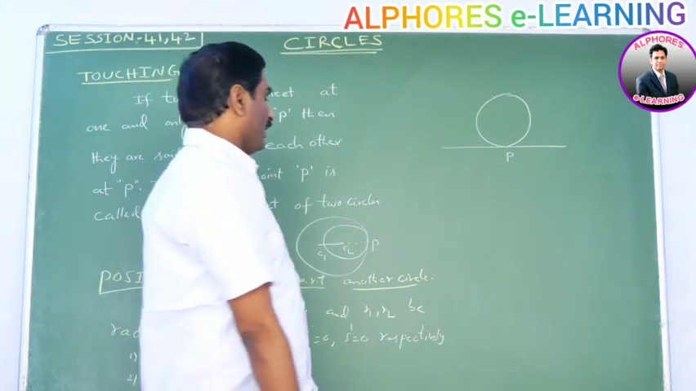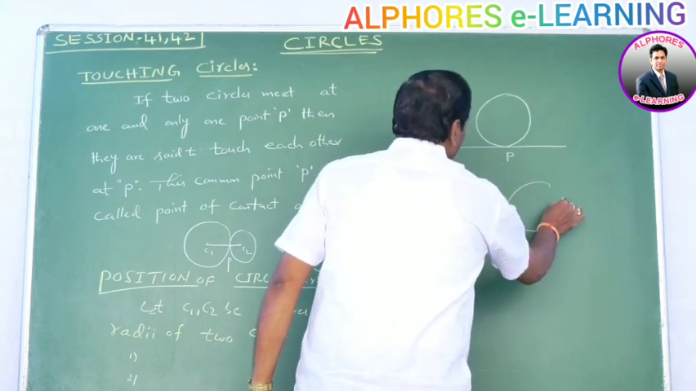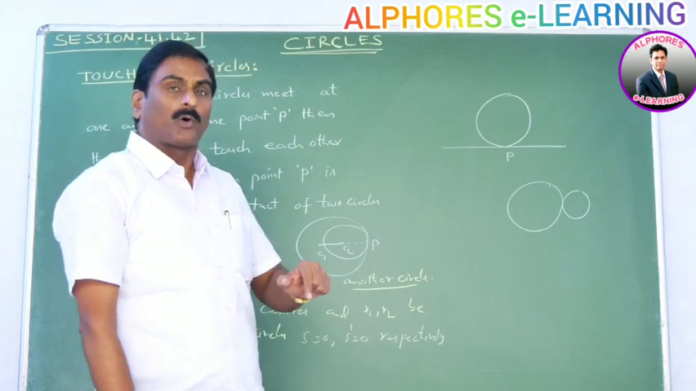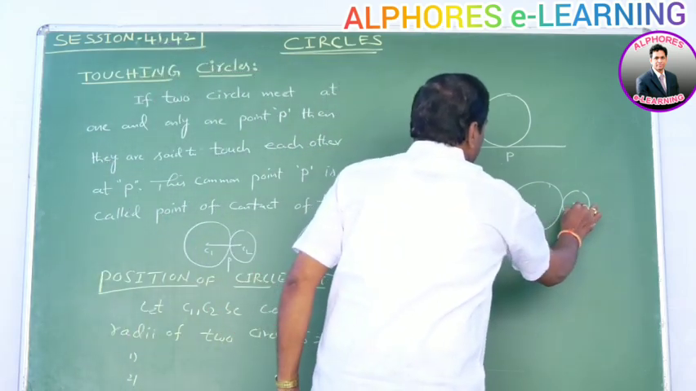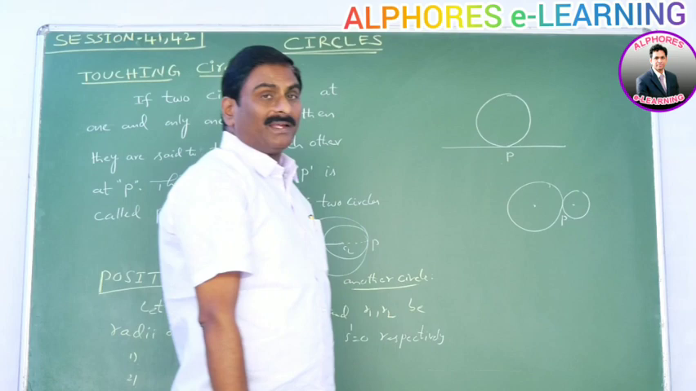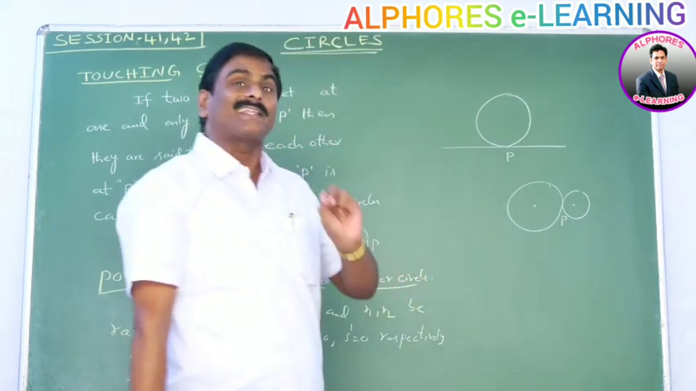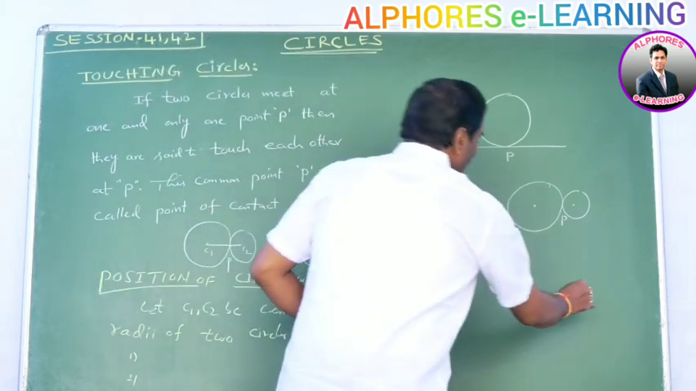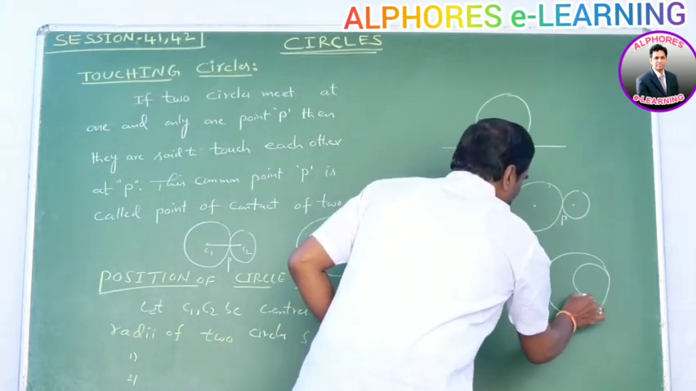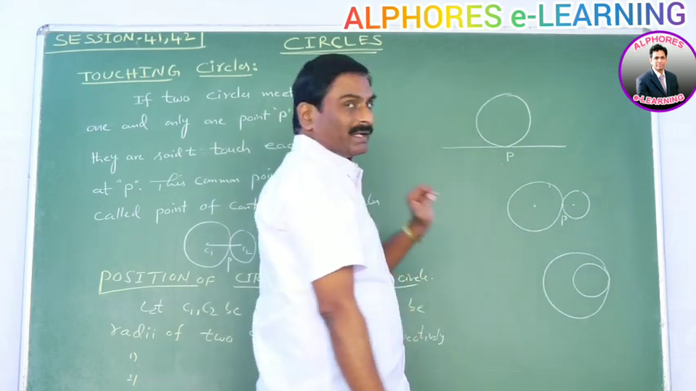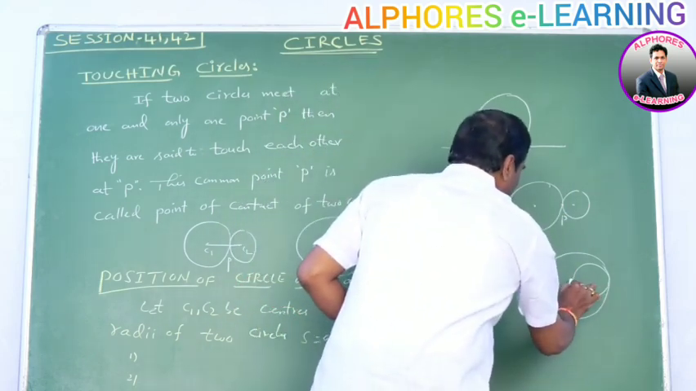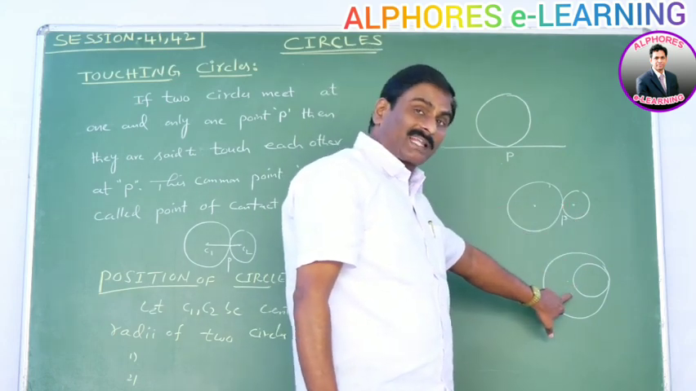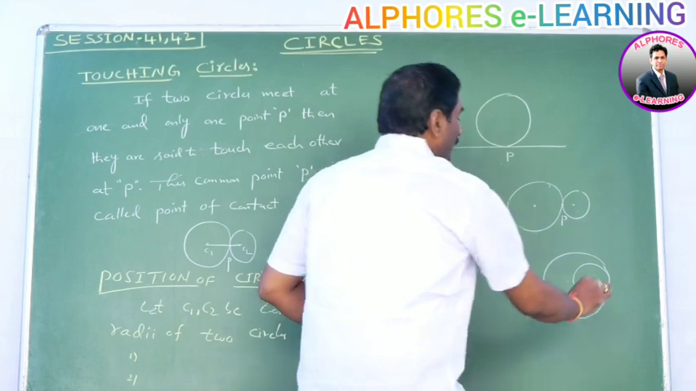In the same way, if two circles have exactly one common point, that means these two circles meet at only one point P, then these circles are said to be touching circles. Suppose the two circles are in this way. Here P is the point of contact. In this case also the two circles touch each other. In this case the circles touch each other externally. In this case the circles touch each other internally. In this case, the point of contact is P.